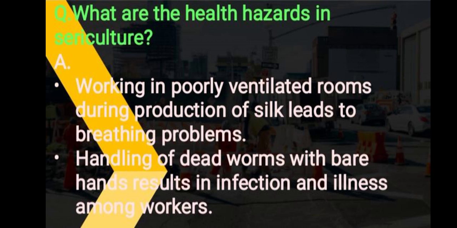Next question is all about the health hazards associated in sericulture or silk industry. We can have points like this. Working in poorly ventilated rooms during production of silk leads to breathing problems. Handling of dead worms with bare hands results in infection and illness among workers.